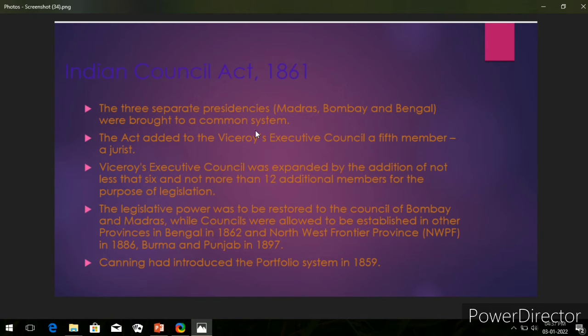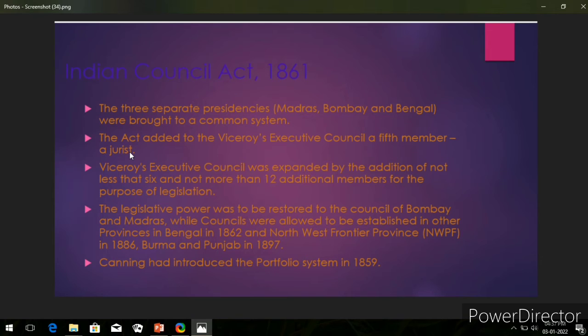Earlier there were four members, and now an additional member was added to the Viceroy's Executive Council. Earlier it was called the Governor General of India's Council, and now it is being called the Viceroy's Executive Council. Okay, I hope you understood.